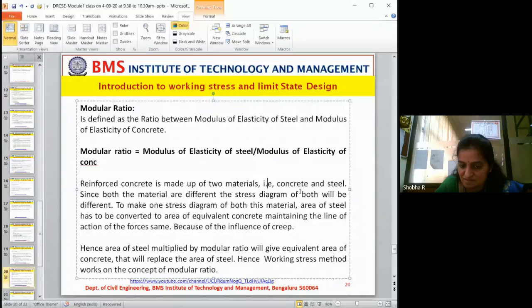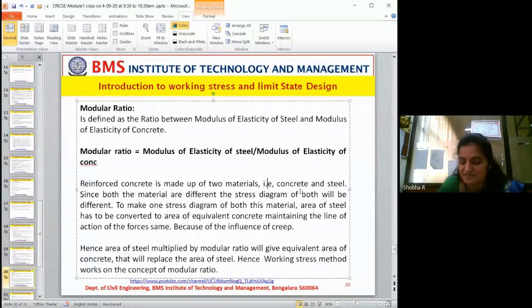Now, there are two things to consider. One is the area-wise material considered. The other is the stresses and strains developed. If you want to consider brittle material as elastic, the concrete should be strengthened. If you take the areas to be same, then the steel area has to be increased to make it equivalent to concrete. So both will be considered with the help of this modular ratio. Why is this? Because of the influence of creep.